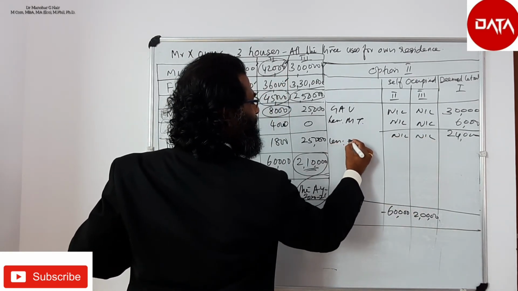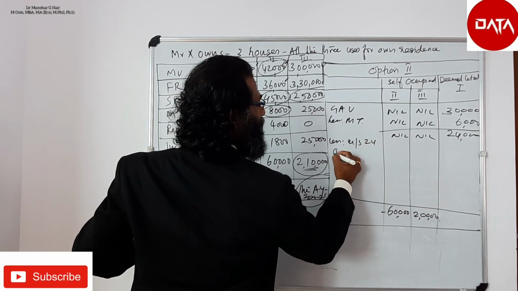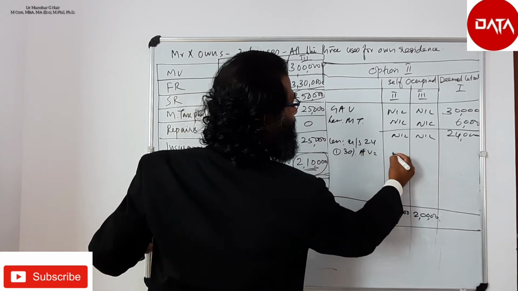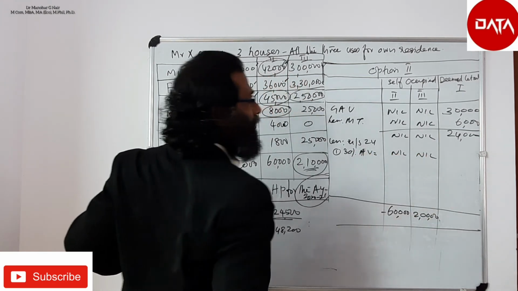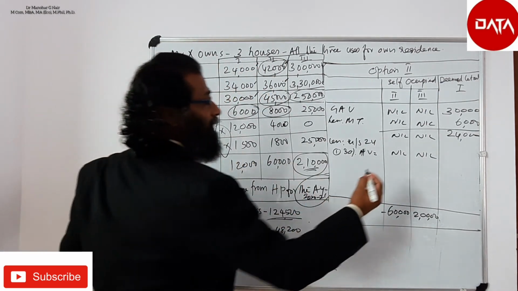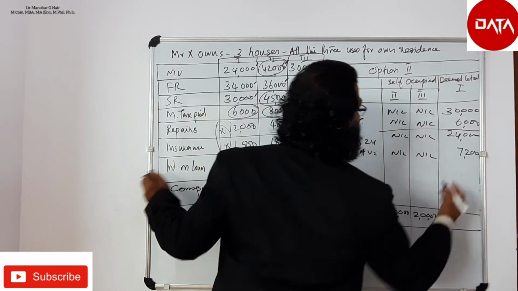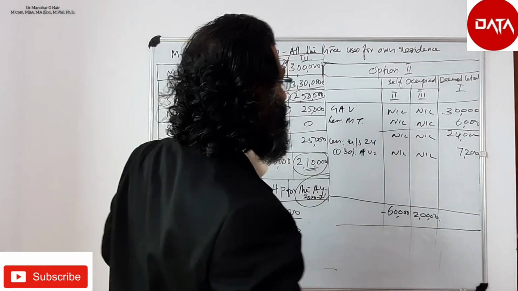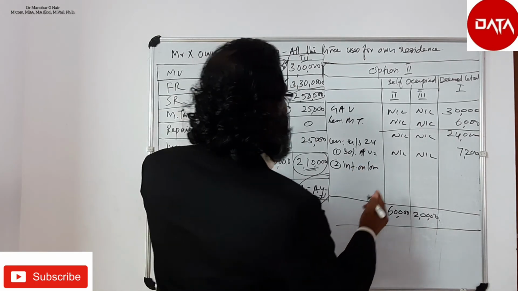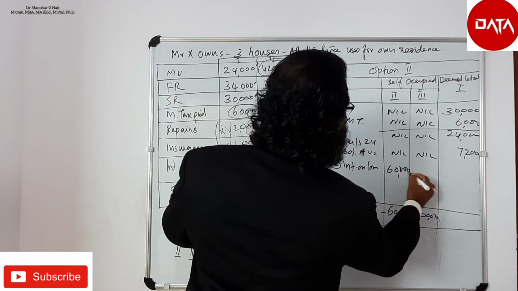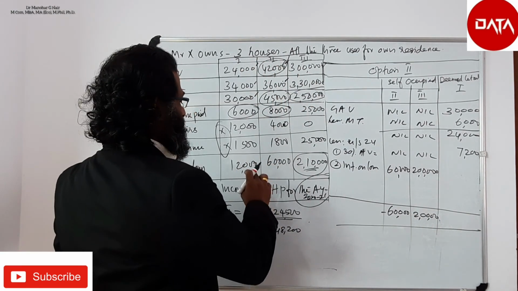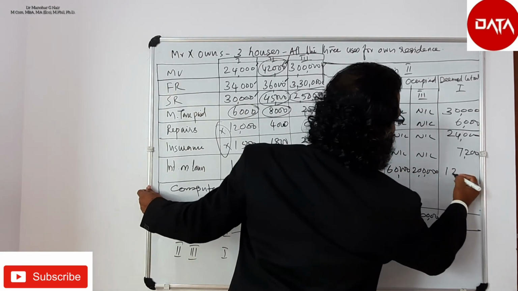Then less deduction under section 24, one is 30% of annual value. 30% of annual value is 0 here, here also 0. And the third one is 30% of 24,000 is equal to 7,200. Now, second is interest on loan. Second house is 60,000 and the third house maximum of 2 lakh, and for the first house is 12,000.